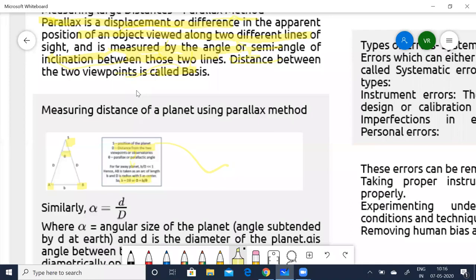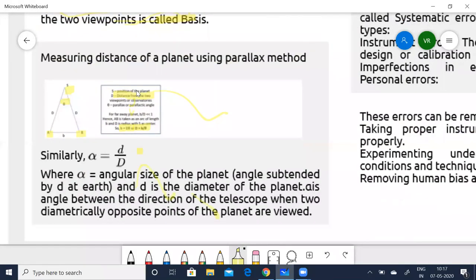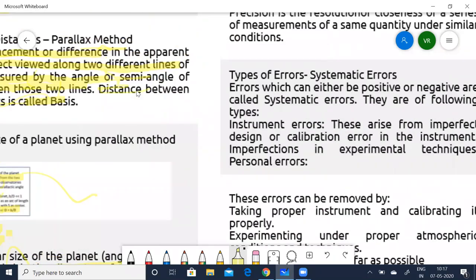Similarly, if alpha is the angular size of the planet, then you can simply say alpha is equal to d by D, where alpha is the angle subtended by d at Earth, and small d is the diameter of the planet. Alpha is the angle between the direction of the telescope and two diametrically opposite points of the planet as viewed. Okay.